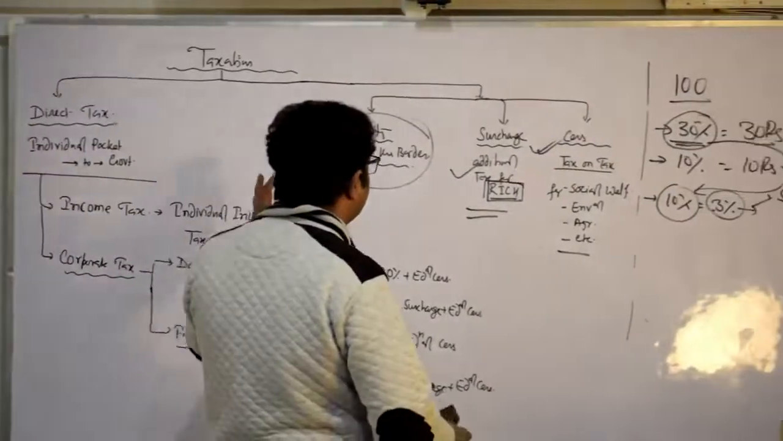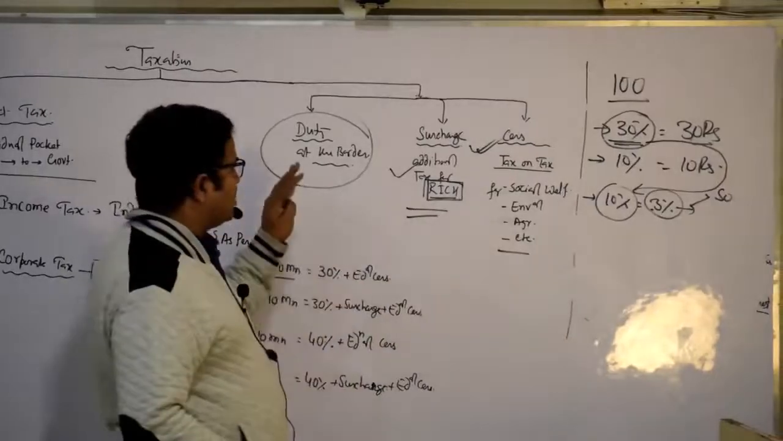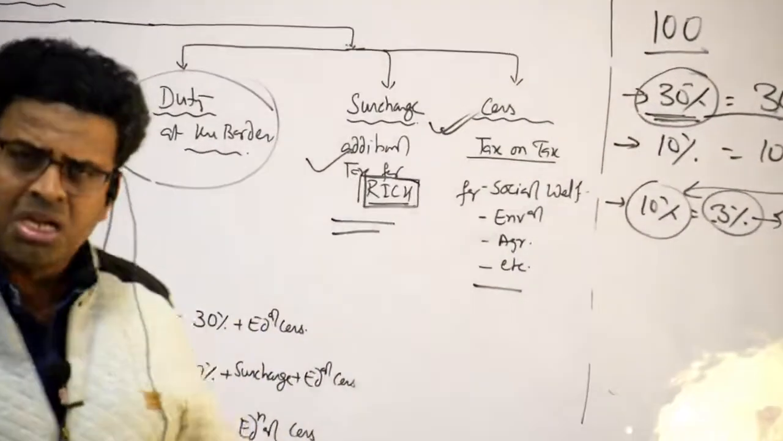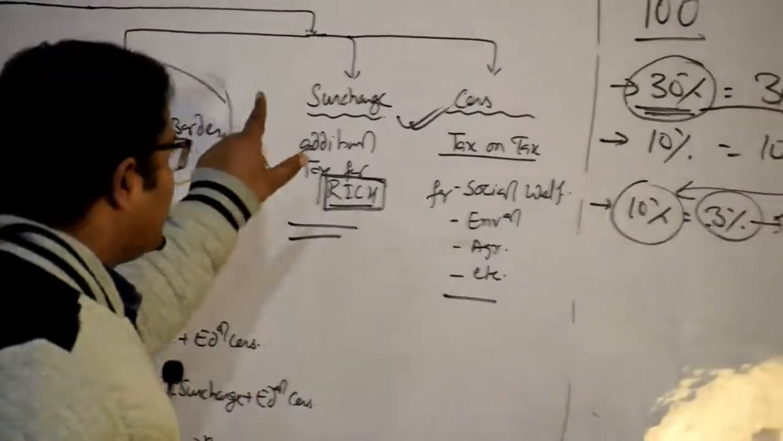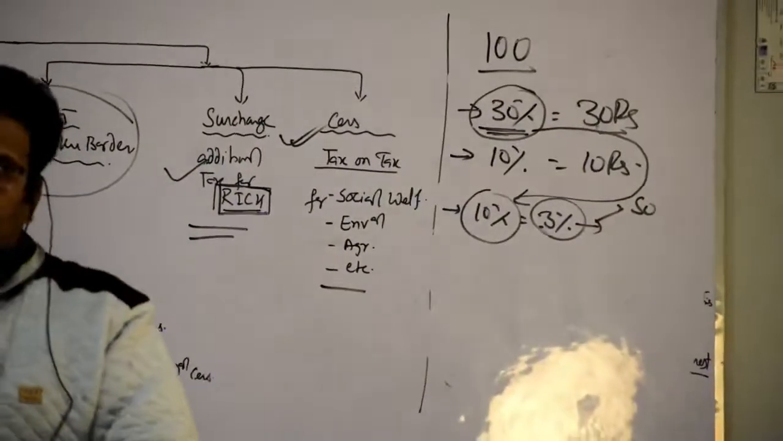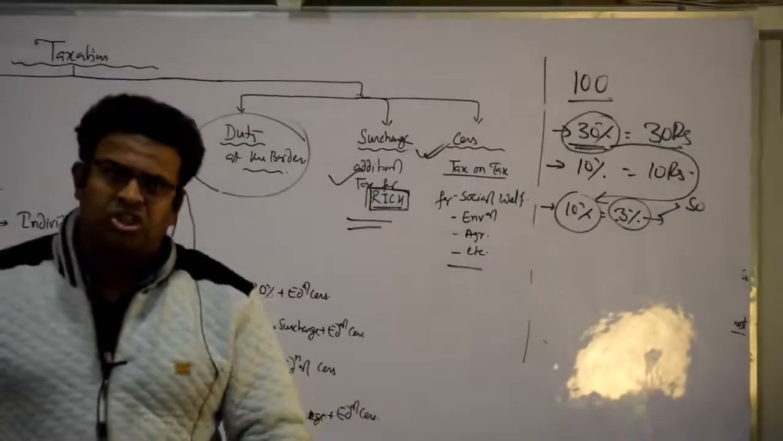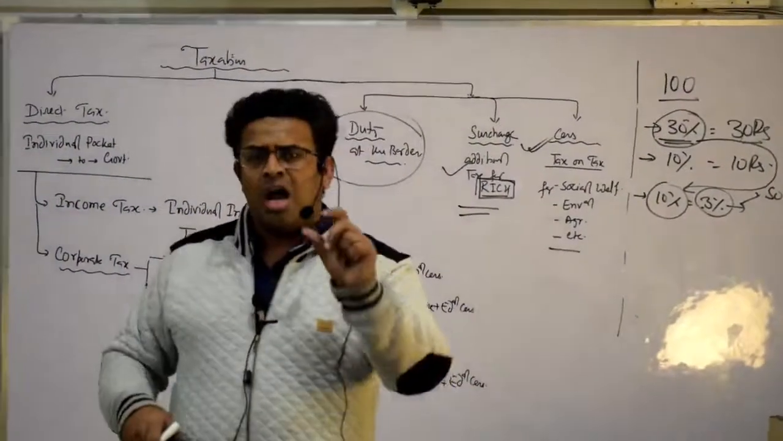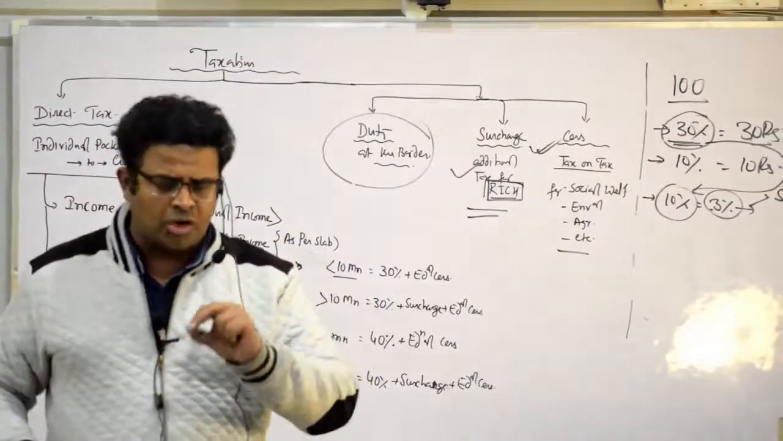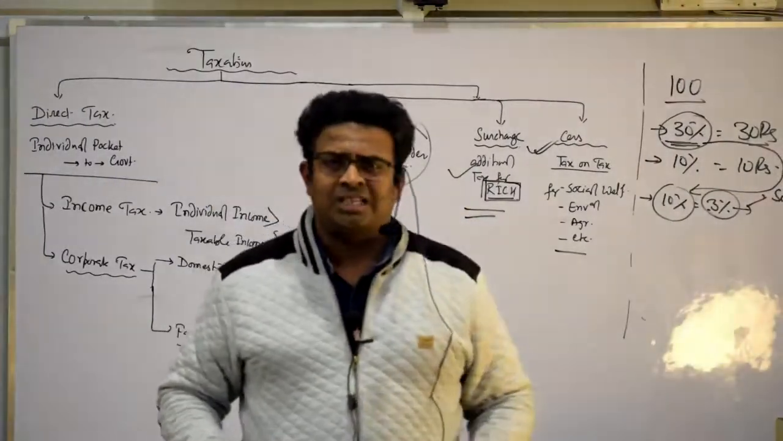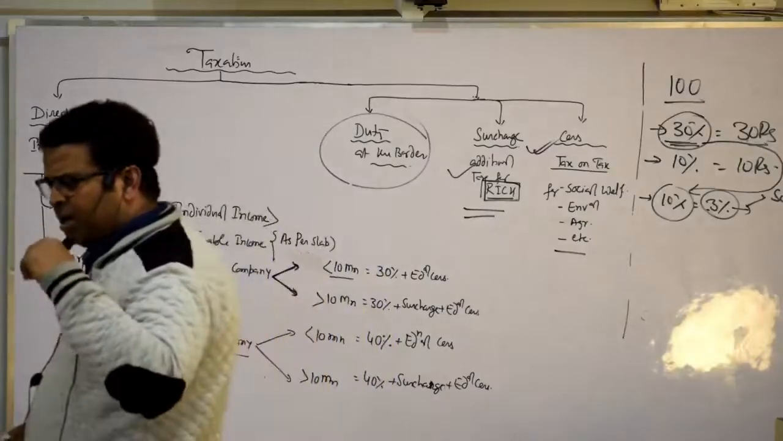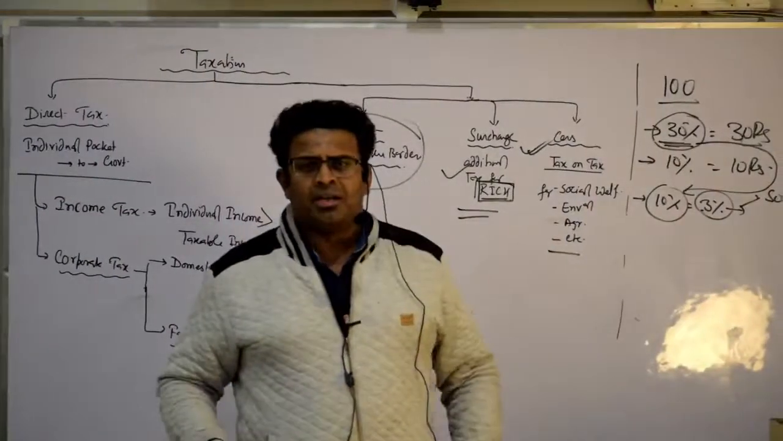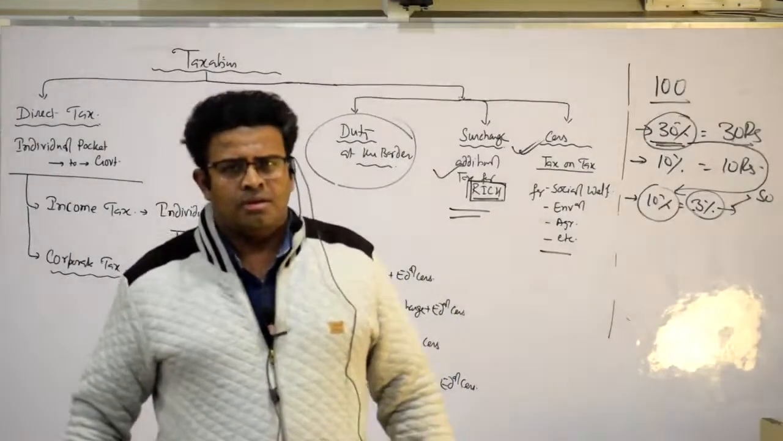And I said that there are three types: you can say duty, surcharge and cess. Duty, surcharge and cess. Duty is a tax on the border, and the surcharge is an additional tax on the tax, and only for the rich. And you can see this example. And cess is a tax on the tax, and it is for social welfare. It can be for agriculture, it can be environmental, it can be any other social upliftment. Is it okay?